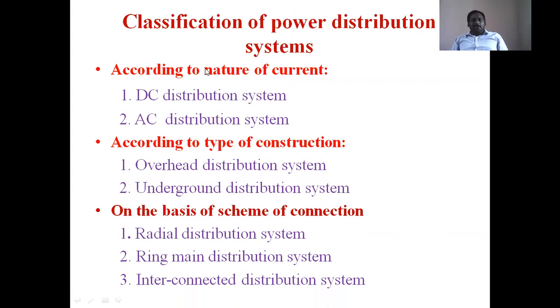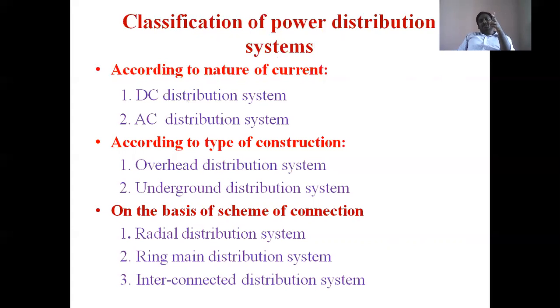First, according to the nature of current, power distribution systems are classified as DC distribution system and AC distribution system. Current can exist in two natures: direct current and alternating current.